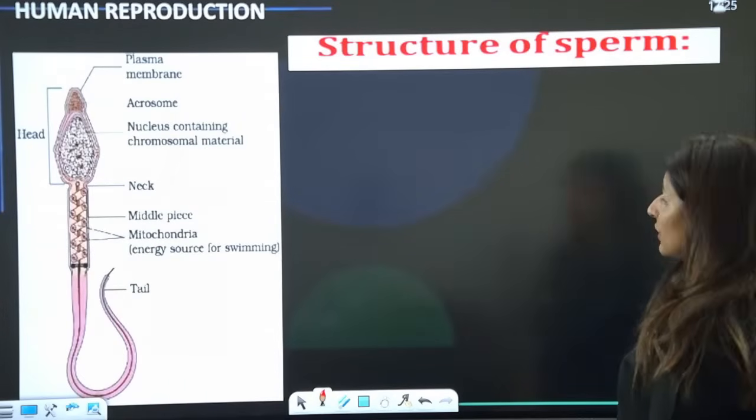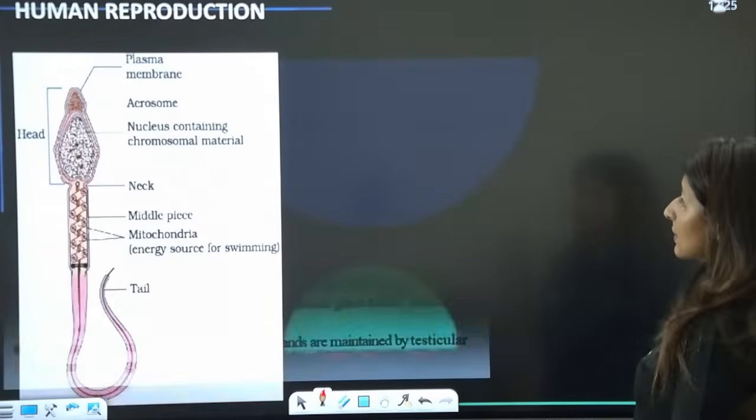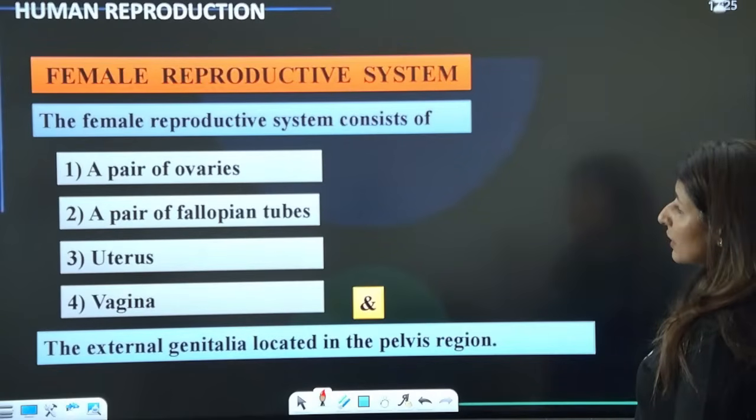Are we sorted? Are we clear till here? Please tell me guys. Are all these points clear to everyone?